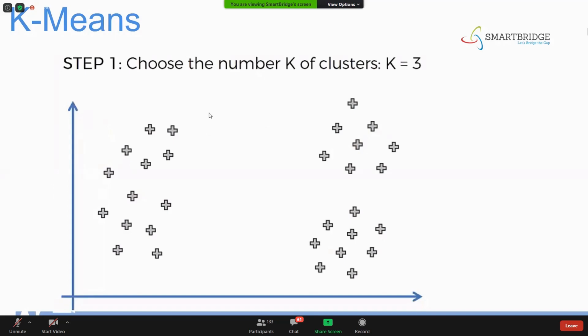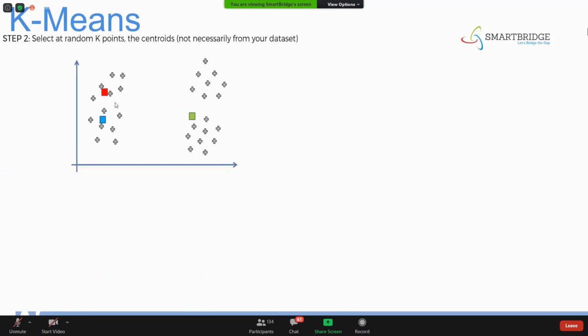If you choose k equal to 3 for the same data set and randomly place the centroids like this, two here and one here, and then go through all the steps we covered, what happens?